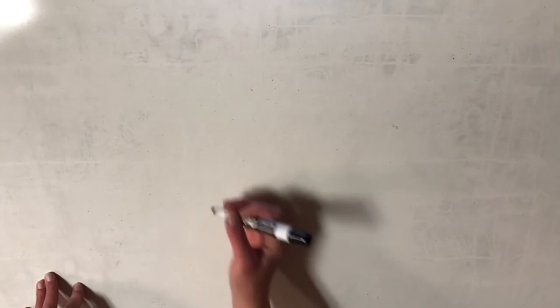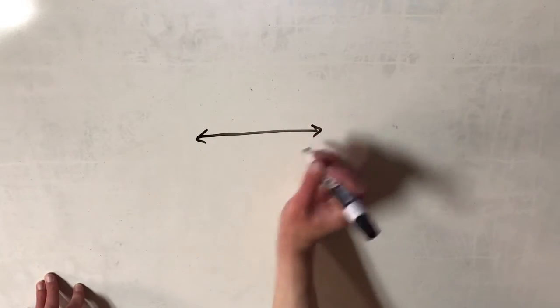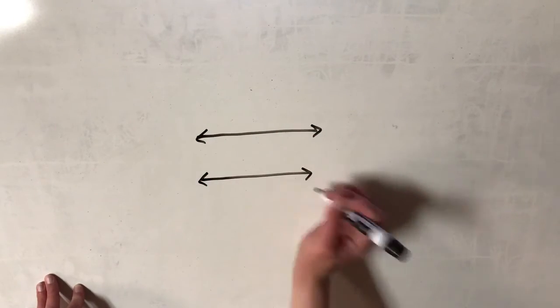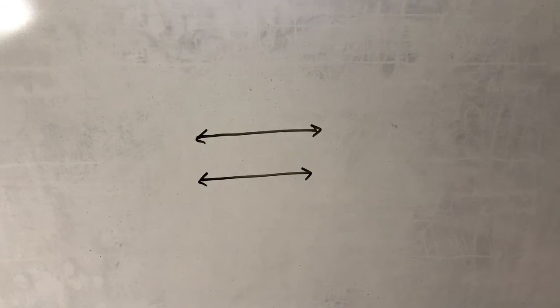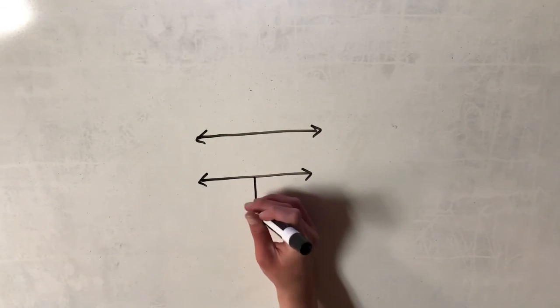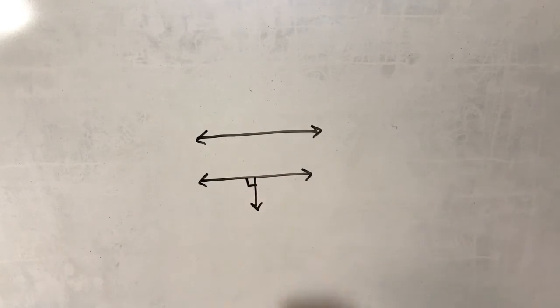Lines can also have relationships. Lines are parallel if they never touch each other in space. When they're on a coordinate plane, like the XY plane that you're familiar with, that means that they have the same slope. Perpendicular lines form a right angle at their intersection.